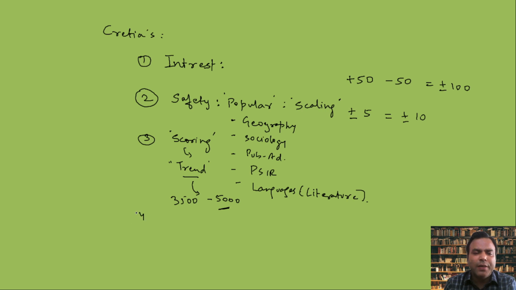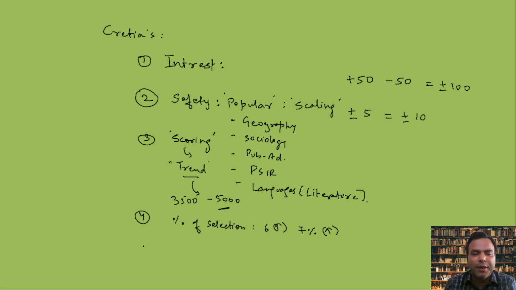The fourth is the percentage of selection. The trend is the percentage of selection with every option. Now, in every option people get selected. If you look at the number of people who appear with geography and are finally recommended, the percentage-wise figure is the highest among all the optionals I'm tracking. The year before last it was around 6% of the total, and now it has increased to 7% in the last year, and this trend is only increasing. So that means geography as an optional is slowly picking up among aspirants, and these are the criteria.